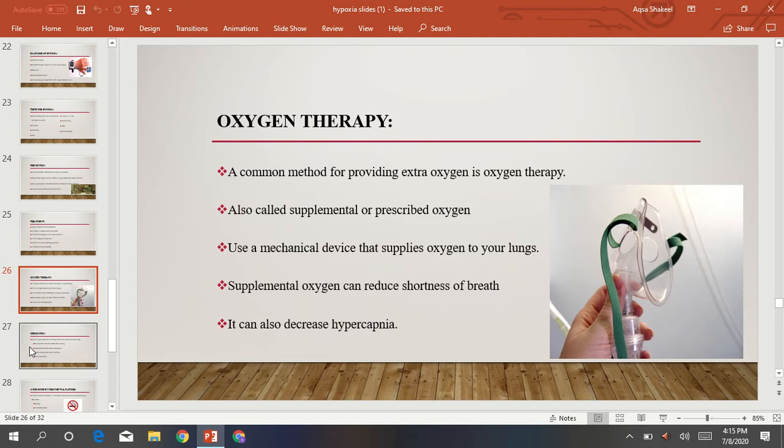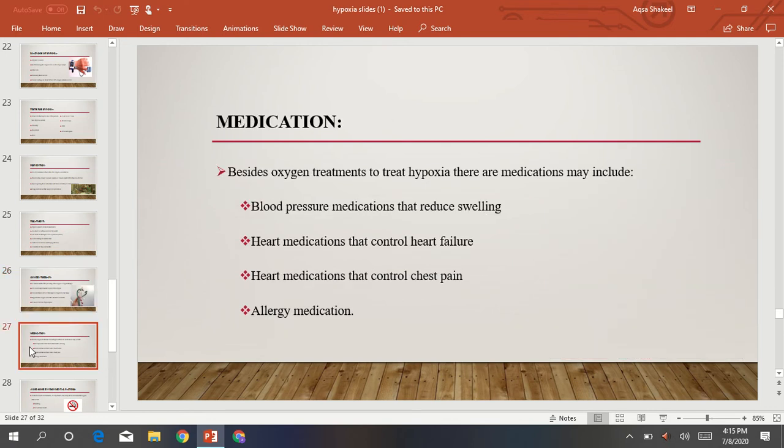Okay, so oxygen therapy is a common method for providing extra oxygen. It is also called supplemental or prescribed oxygen. In this method we use a mechanical device that supplies oxygen to your lungs, and the supplemental oxygen can reduce shortness of breath, and it can decrease hypercapnia, which is a complication of hypoxia.